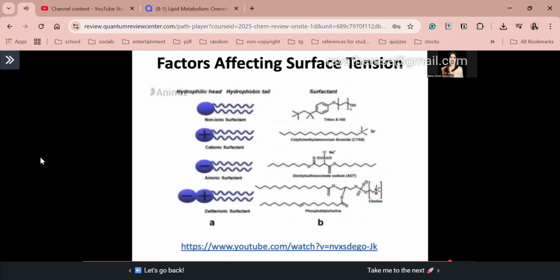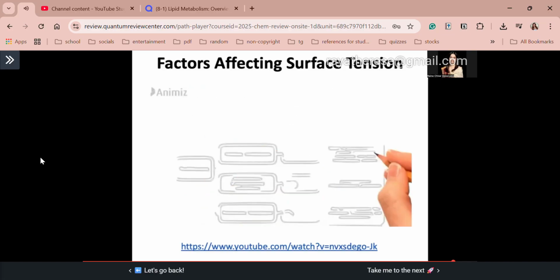Based on the charge present on the head of a surfactant molecule, it is classified into four types. First are non-ionic surfactants, which don't have any charge. Example is Triton X-100. Second are cationic surfactants, which have a positive charge on the polar head. Example is CTAB. Third are anionic surfactants, which have a negative charge on the polar head. Example is docusate sodium, or diethyl sulfosuccinate sodium. And the fourth type is zwitterionic surfactants, which have a positive as well as a negative charge on the head. Example is phosphatidylcholine.